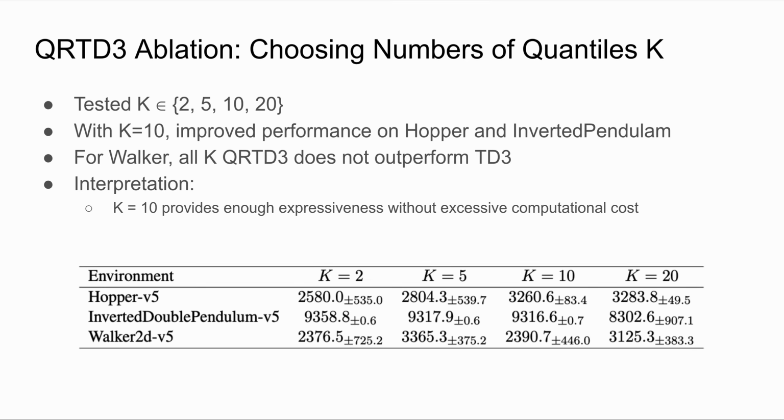For QRTD3, we next tune the number of quantiles k. Higher k gives a richer distribution, but also increases variance and computation. Across tasks, there's no single best k, but we choose k equals 10 since it provides improved performance on both Hopper and inverted double pendulum. However, across all values of k, QRTD3 does not outperform TD3 on Walker. This suggests that modeling the low-return tail more accurately requires slightly higher distributional fidelity, so we choose k equals 10 for the remaining experiments.